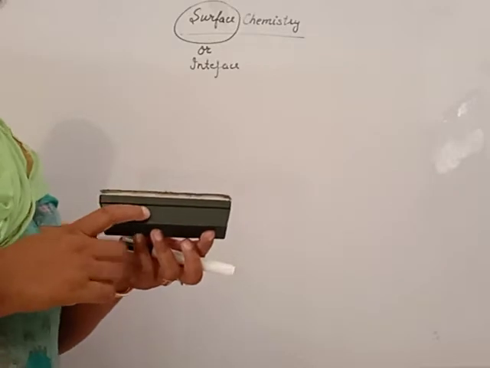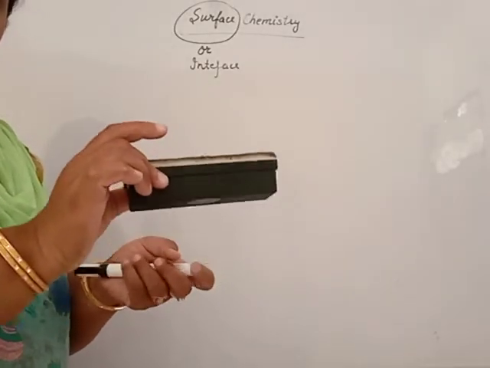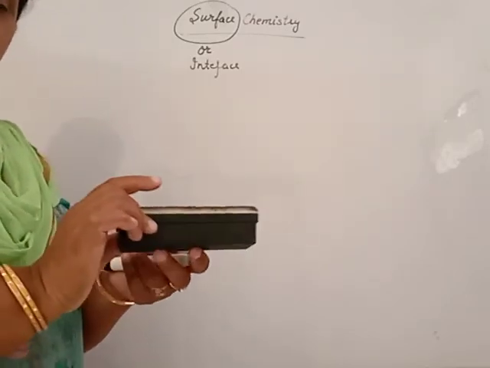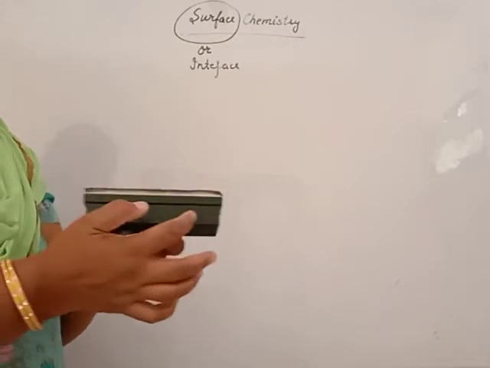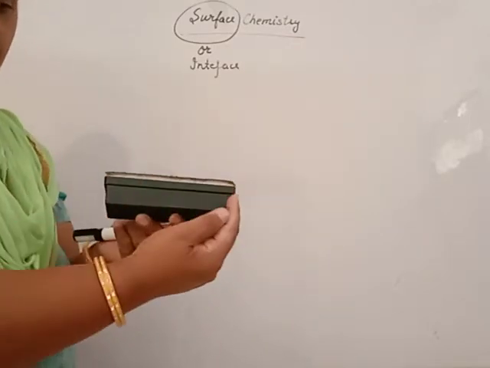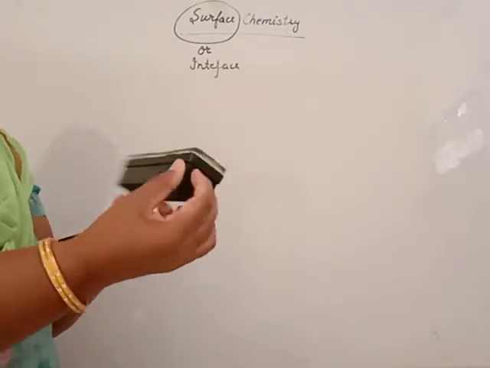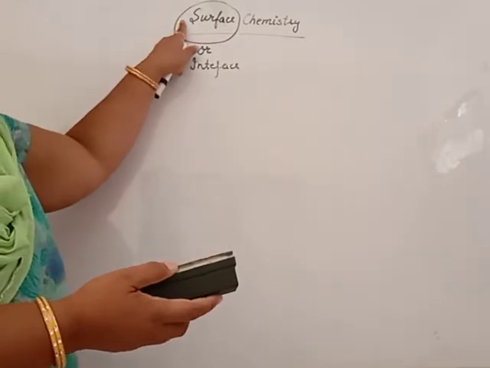Wood is the solid. It is separated from the outer environment if it is placed in water. I dip this duster in water. Then the outer environment consists of water and this is wood, that means solid. Solid is separated from liquid only by this surface, this phase, and this phase is known as interface or surface.